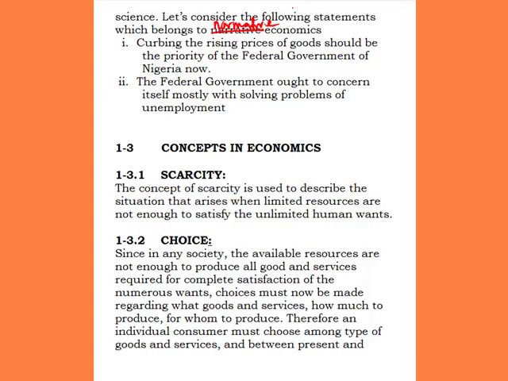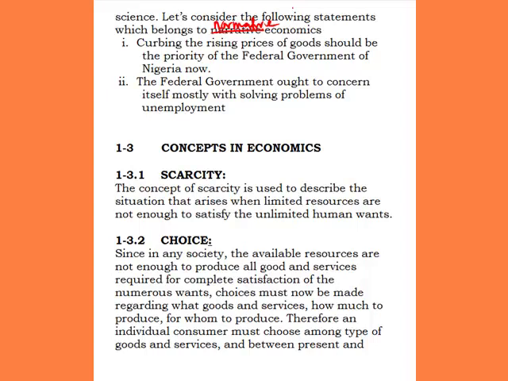A civil servant can make this statement and say, curbing the rising price, maybe the price of goods is increasing to him, and he believes that's what the government is supposed to be doing now. While ordinarily an average Nigerian can say what the government is supposed to concern itself with is the provision of electricity. We have two views here. These two views are subjective, they are biased.